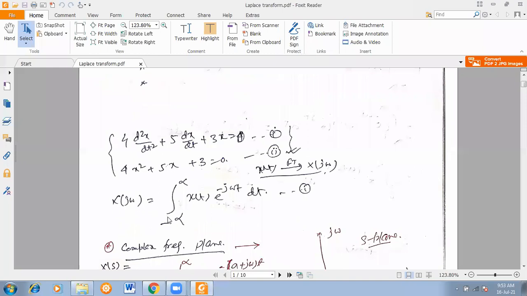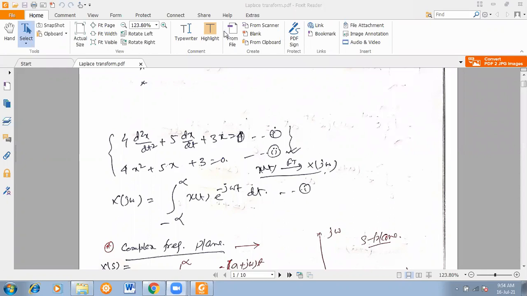Because X of j omega is equal to the integral from minus infinity to plus infinity of x of t e to the power minus j omega t dt. If the signal is not completely integrable, then we can't use Fourier transform, whereas in the case of Laplace, we can use it. That means if the signal is neither power nor energy, we are not able to use the tool that is Fourier transform, but in that case, we can use Laplace transform. Keeping this in mind, we'll start Laplace transformation definitions.